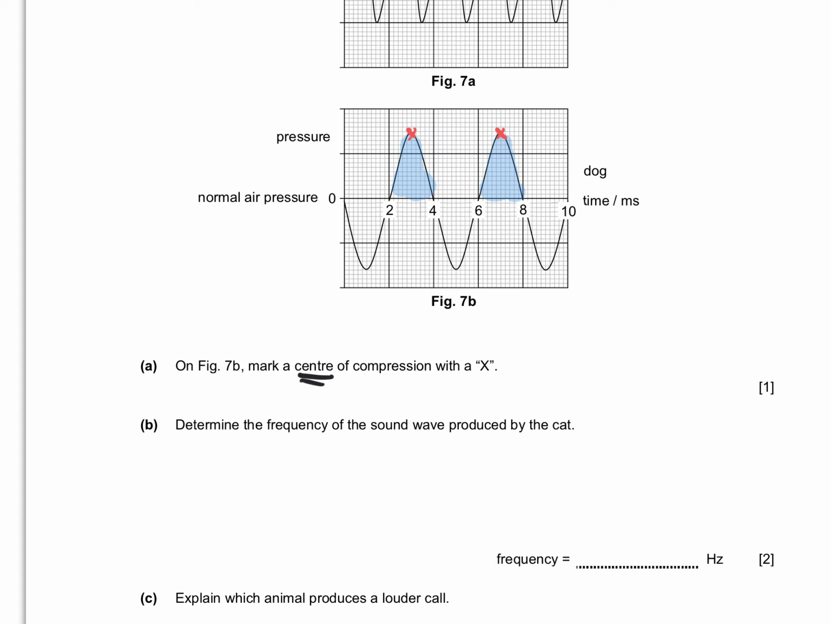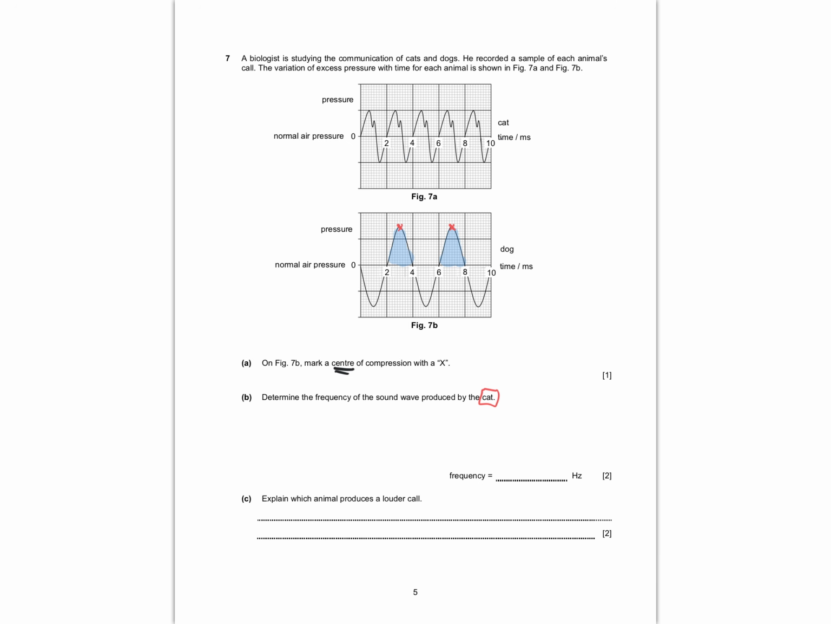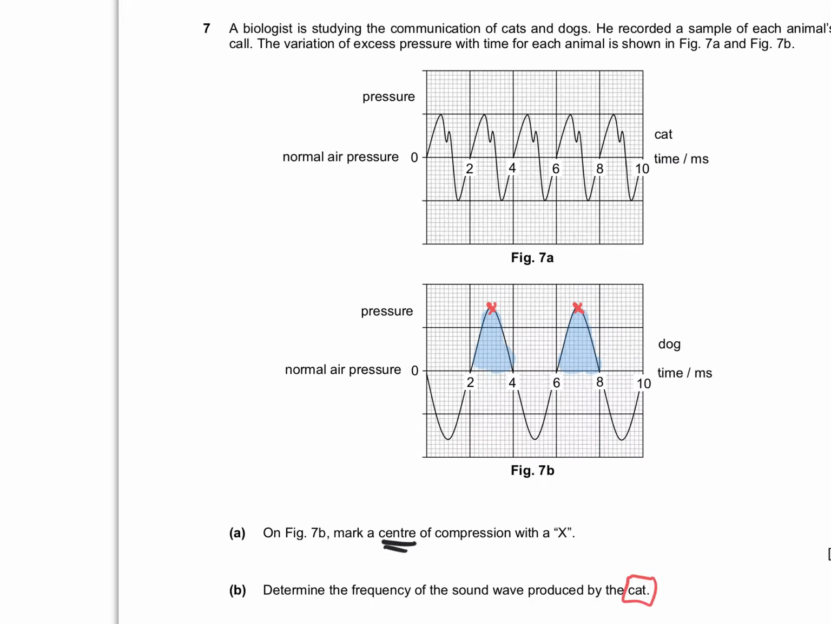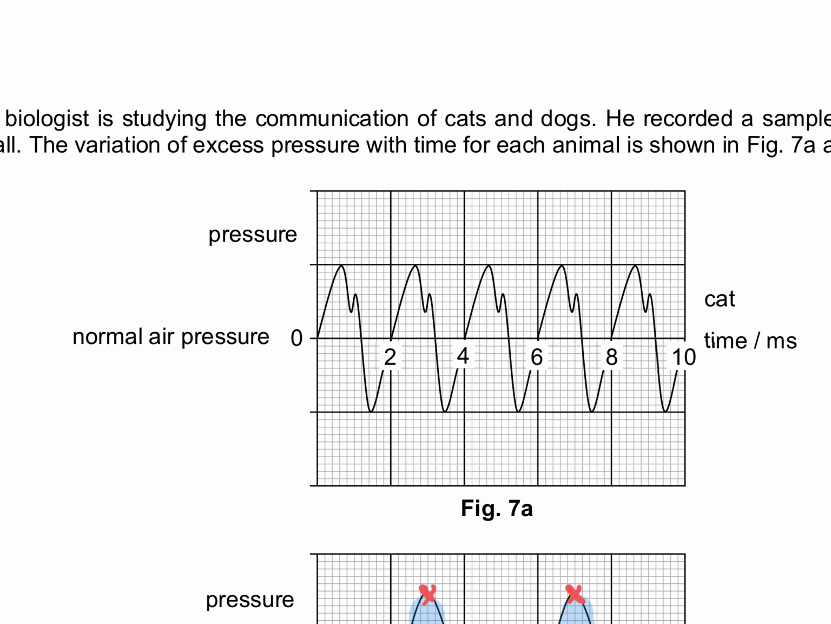Determine the frequency of sound produced by cat. So I need to focus on cat. Where is cat? Cat is not 7b. Cat is 7a. So let's look at how we see this. Okay, of course the quality is a bit different. We don't see very, very nice sine waves, but we can see that this is one cycle, this is another cycle. So let's zoom in over here. Take note that this is pressure and time. So from this, I can find period. So what's the period of one complete cycle?